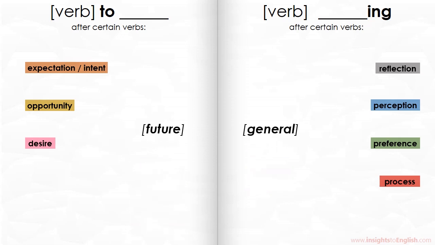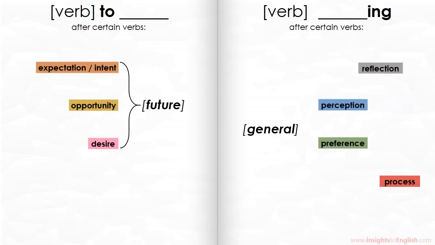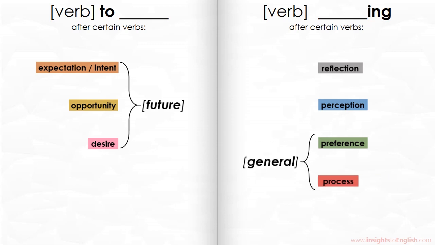Sometimes it depends on how a verb is used. Notice we have some consistency here. The difference between desire and preference is that desires focus on the future, while preferences are generally true. Expressions of expectation and intent, or opportunity, also regard a specific thing that's about to happen. But you can't perceive the future, and you often reflect on the past. Finally, verbs about process are about more than just a single moment. This much shorter list of guidelines can help you remember when to use to and when to use ing.